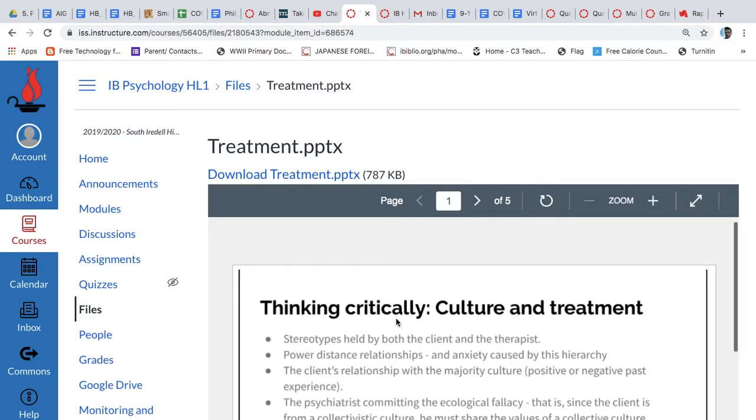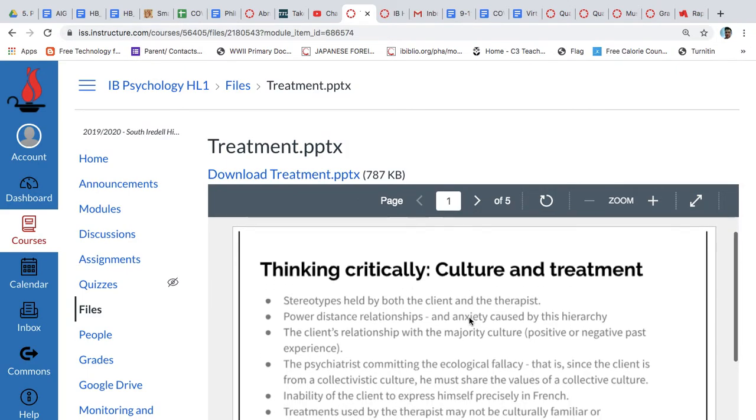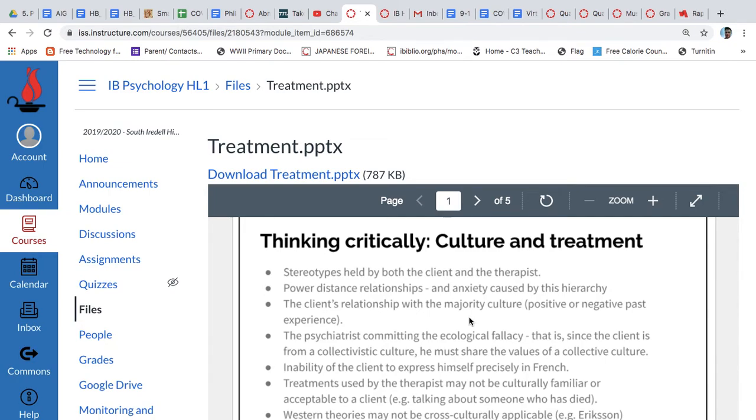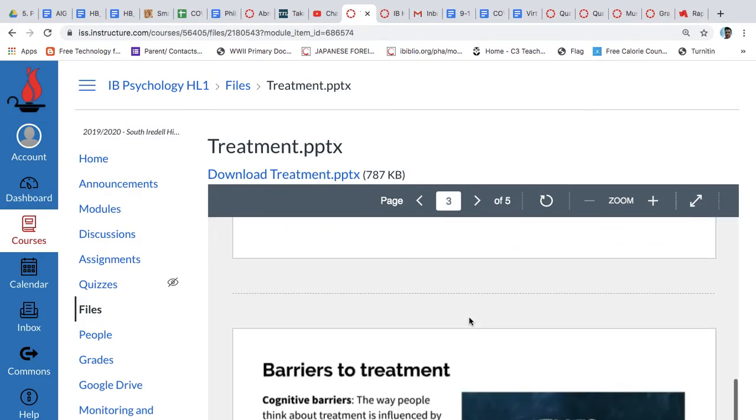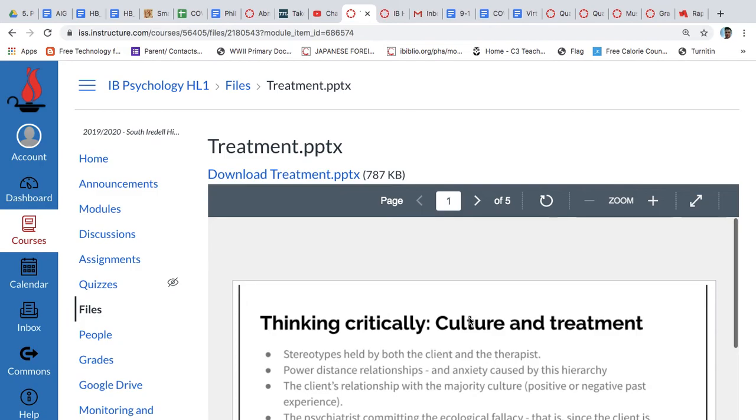It's just 5 slides, and it just makes you think about different issues that you're confronted with when dealing with treatment, especially cultural issues, barriers because of culture, all kinds of things. Just read through it, okay? That's the last major thing you have to do. So once you get those 2 things submitted and read through the quick PowerPoint, very short and sweet, guess what? You are done, except, of course, for filling in the Google form to decide how you want your second semester grade factored in on your report card.